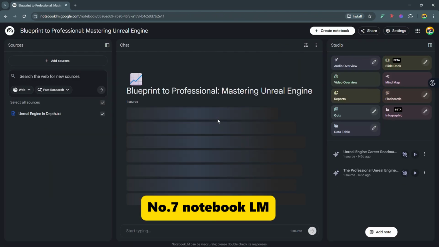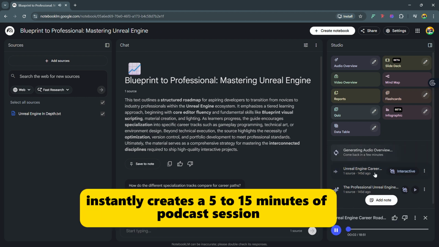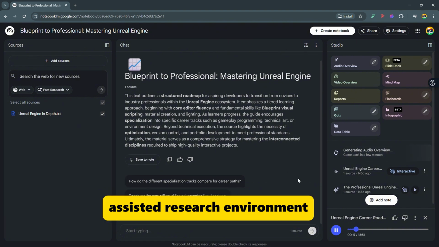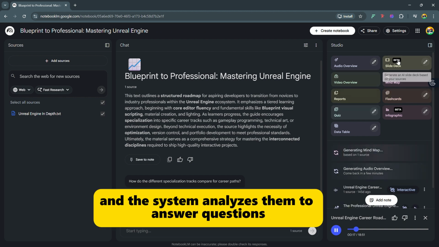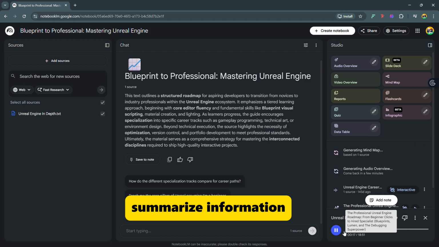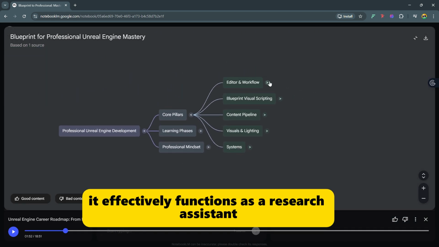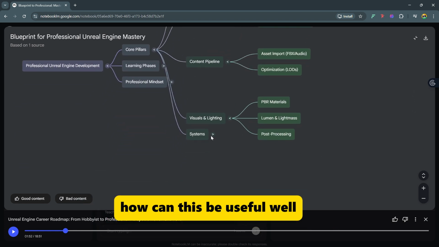Number 7. NotebookLM. Although I haven't used it as much recently, I still love how it instantly creates a 5 to 15 minute podcast session based on the topic you provide it with. NotebookLM is an AI-assisted research environment built around your own documents. You upload notes, PDFs, and sources, and the system analyzes them to answer questions, summarize information, and generate insights grounded in those materials. It effectively functions as a research assistant that understands the context of your library rather than the open internet.